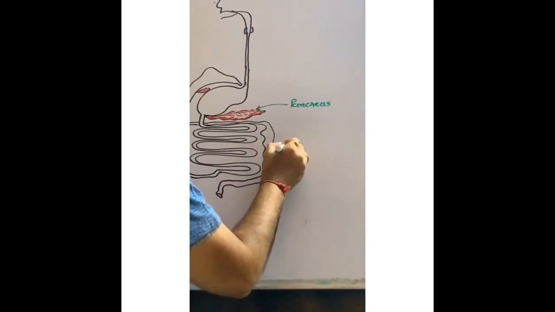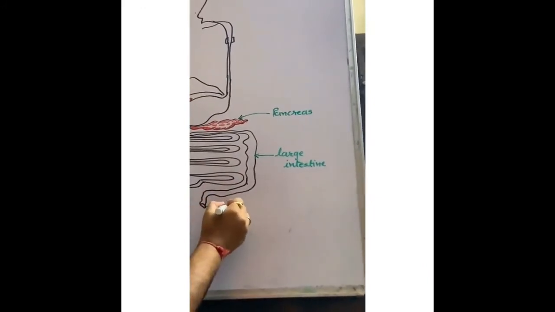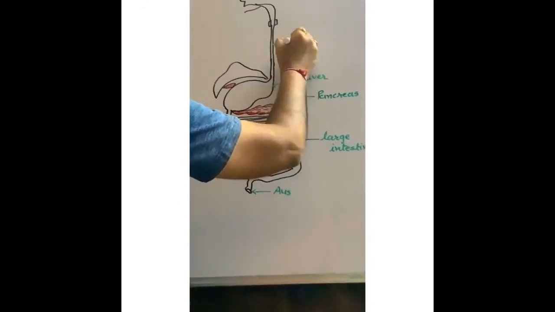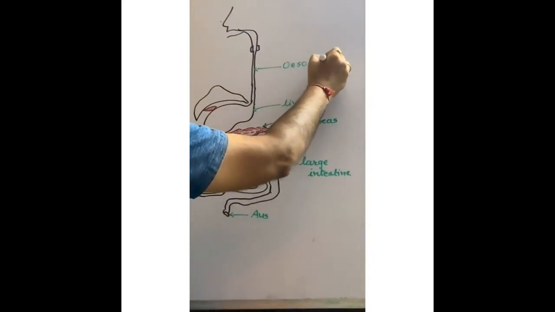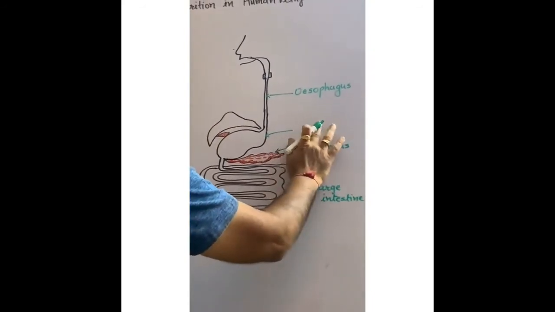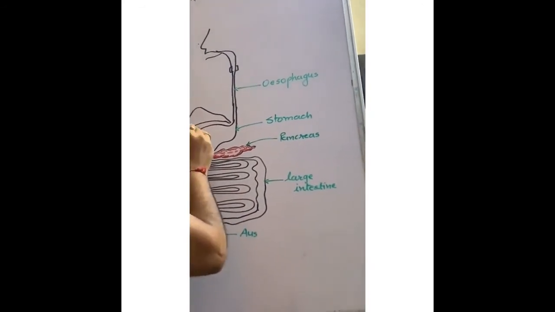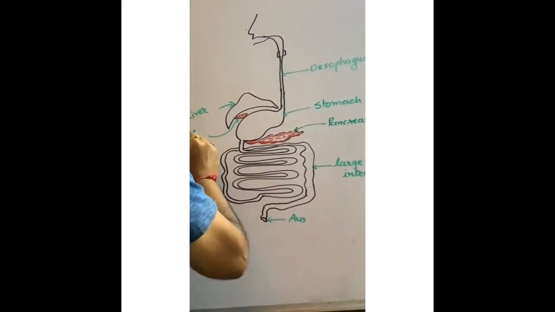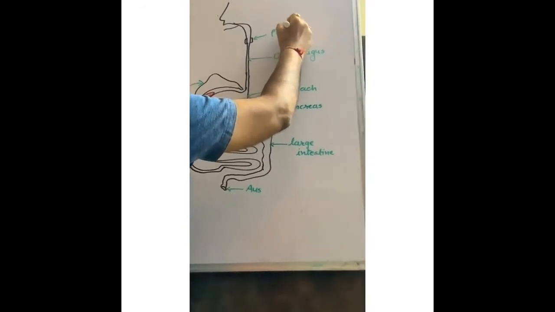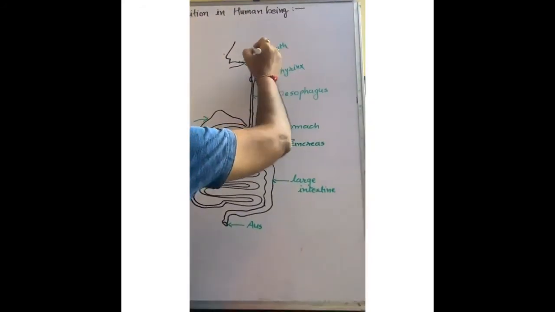Pancreas, large intestine, anus, this is liver, esophagus, stomach, liver, and gallbladder. This is pharynx, mouth, salivary gland.